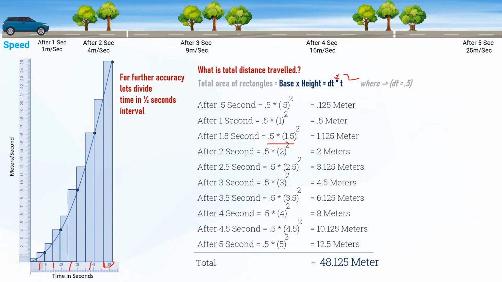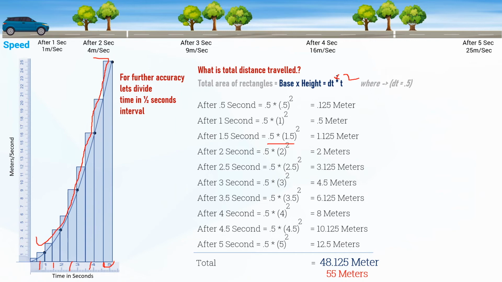That's definitely different than 55 meters. Seems like we are getting closer to the answer, but that's not the right answer. Then what is the right answer? If you see the graph closely, the total distance is the area under this curve, but there are triangles hanging on the top. So we have to get rid of these triangles.